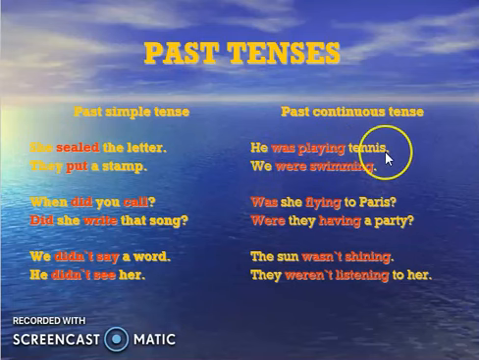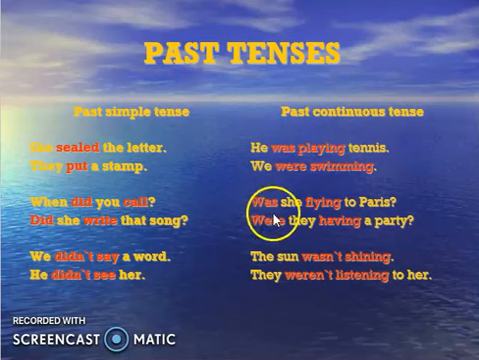He was playing tennis. वो कल टेनिस खेल रहा था. We were swimming. हम स्विमिंग कर रहे थे. Was she flying to Paris? क्या वो पेरिस जा रही थी? फ्लाइंग मतलब उड़ के तो जाएगी नहीं. Normally by plane. Were they having a party? क्या वो पार्टी कर रहे थे? The sun was not shining.